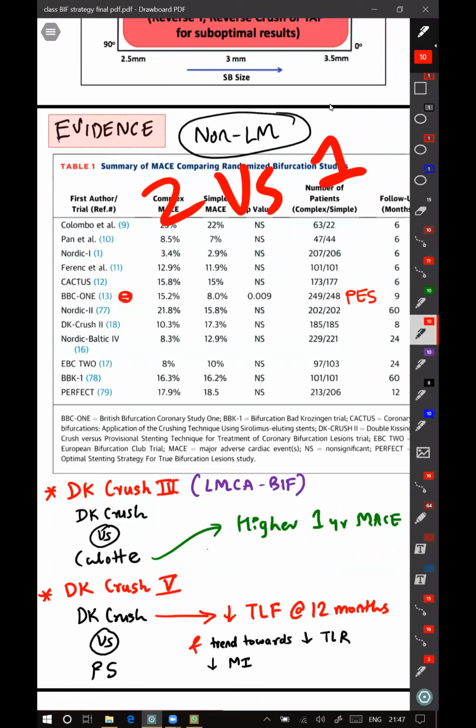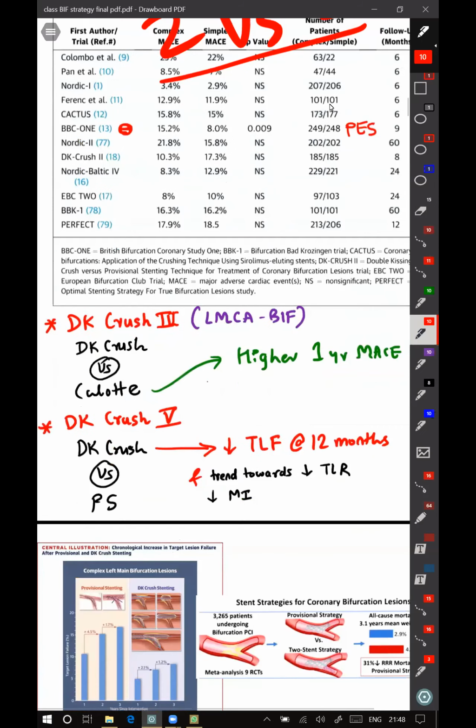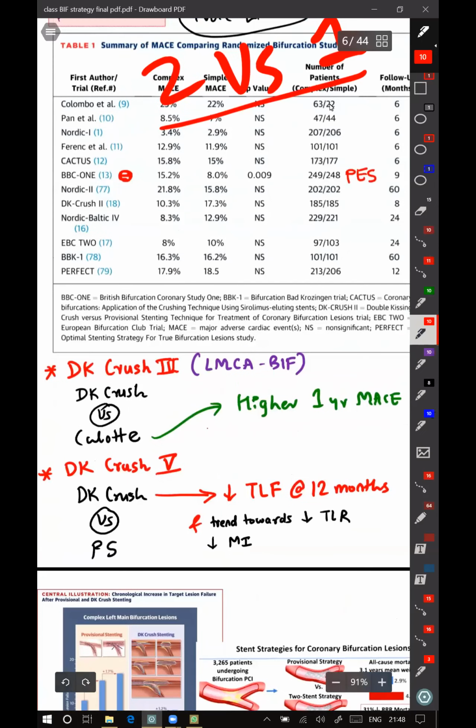These trials are done basically to see which is better, two stents versus one stent. None of these were significant. So the best strategy till now is the provisional side branch strategy. The usual strategy is we will go ahead with one stent. And if the side branch gets compromised or the flow gets compromised, then only a second stent has to be deployed.